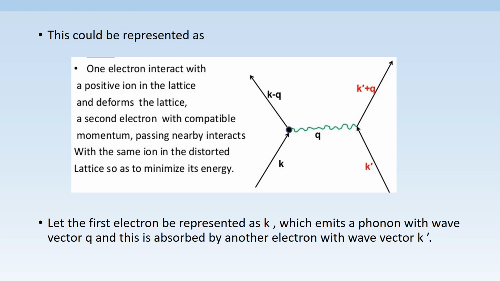We can say it like this: one electron interacts with a positive ion in the lattice and deforms the lattice. Next, a second electron with compatible momentum passing nearby interacts with the same ion in the distorted lattice and minimizes its energy.